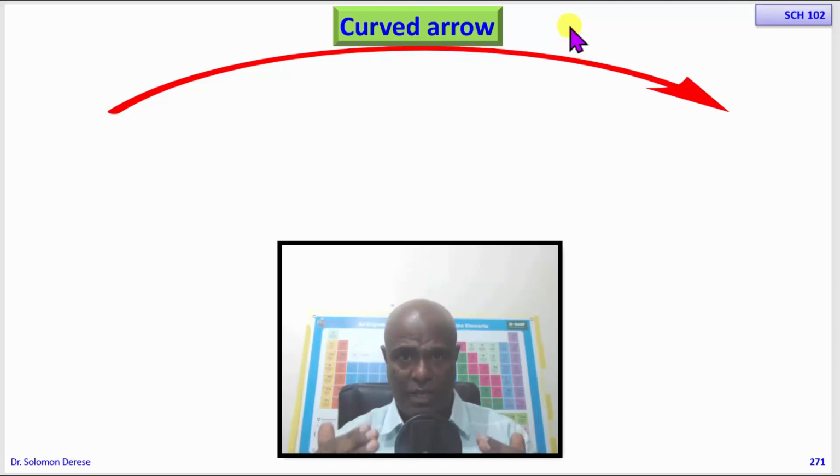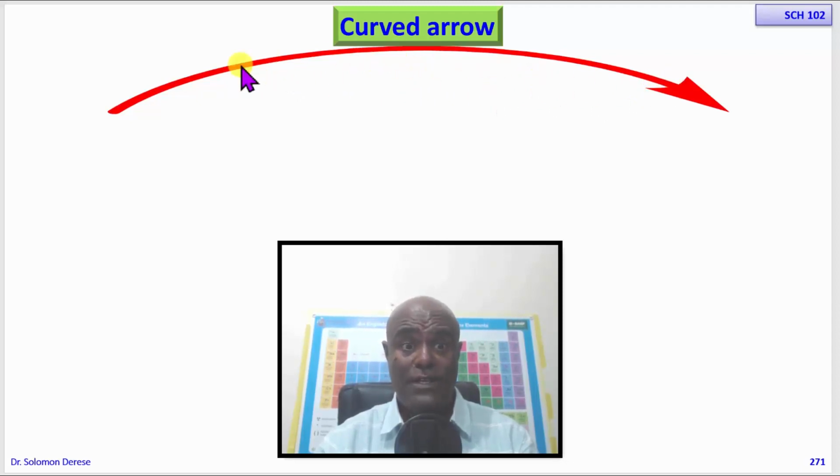So the arrows we use in organic chemistry have precise meaning. The arrow we use to show the movement of electrons in a chemical reaction, be it a polar reaction or a radical reaction, is curved. We don't use straight arrows, otherwise it will lose the meaning and there will be confusion.